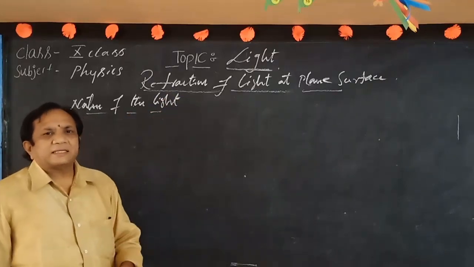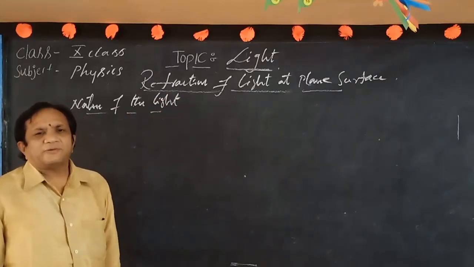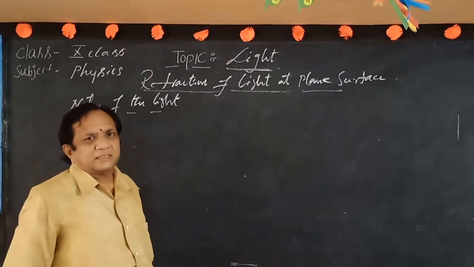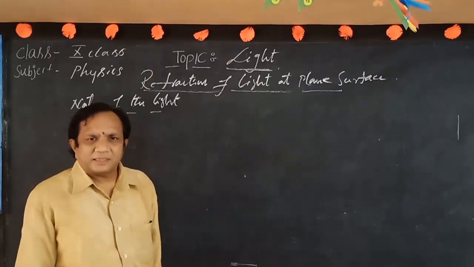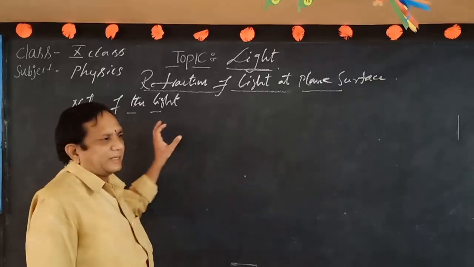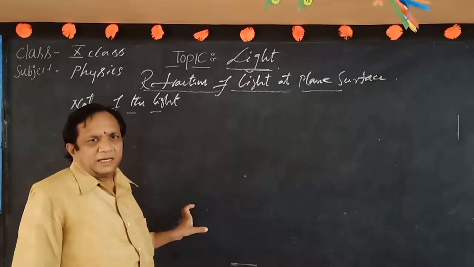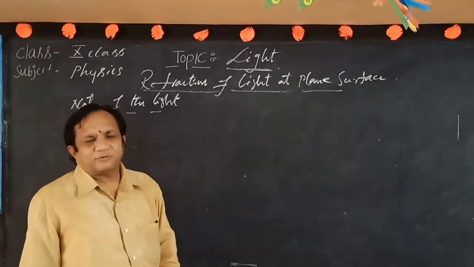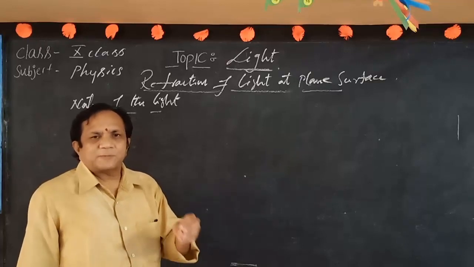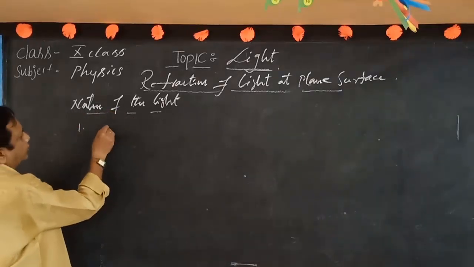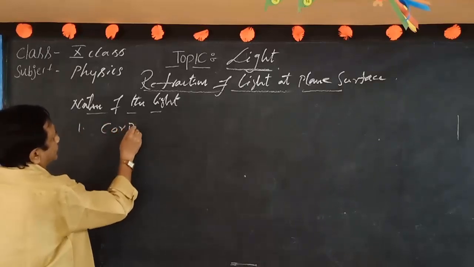The nature of light can be explained by four different theories. Already in previous classes, especially CBSE syllabus students have learned this, so you already know, but once again I repeat it for all of them. The nature of light is important. For explaining the nature of light, four different theories are given. In that, the first one is said to be the corpuscular theory.